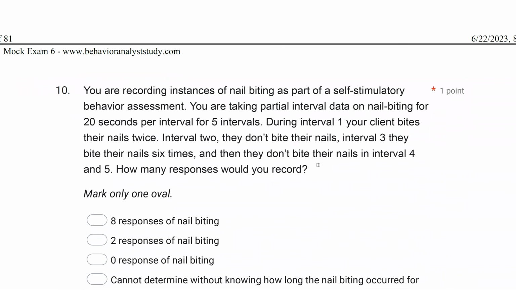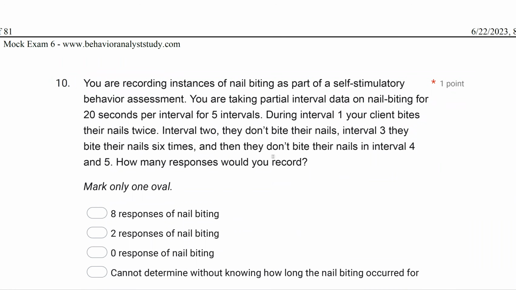And then 10, you are recording instances of nail biting as part of a self-stimulatory behavior assessment. You're taking partial interval data on nail biting for 20 seconds per interval for 5 intervals. During interval 1, your client bites their nails twice. Interval 2, they don't bite their nails. Interval 3, they bite their nails 6 times. And then they don't bite their nails in interval 4 and 5. How many responses would you record?